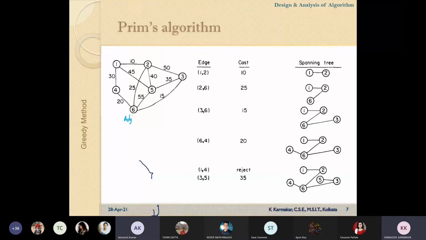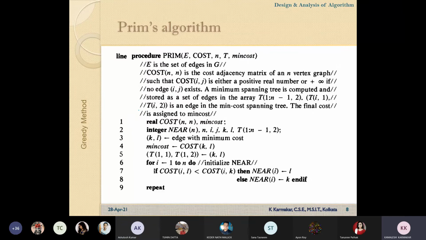Which one will you prefer? Matrix. Matrix is more good. Okay, fine. So first, we have to represent it using a cost matrix. So this is the cost matrix.